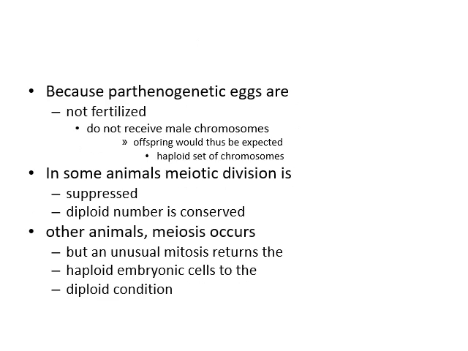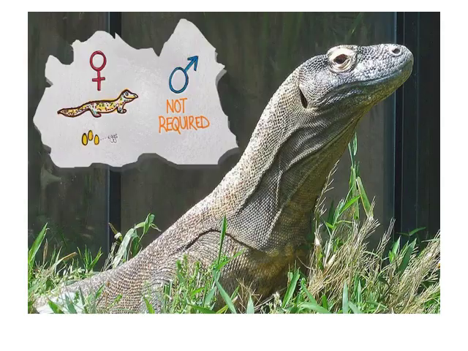Because parthenogenetic eggs are not fertilized, they do not receive male chromosomes. Offspring would thus be expected to have a haploid set of chromosomes only from the mother. In some animals, meiotic division is suppressed and the diploid number is conserved, so they do not have haploidy. In other animals, meiosis occurs but an unusual mitosis returns the haploid embryonic cells to the diploid condition. Here you can see a female and male is not required. Then it will produce a separate individual.